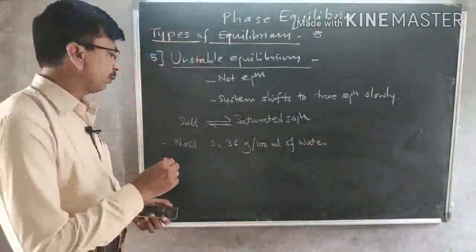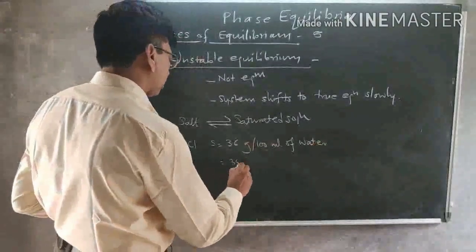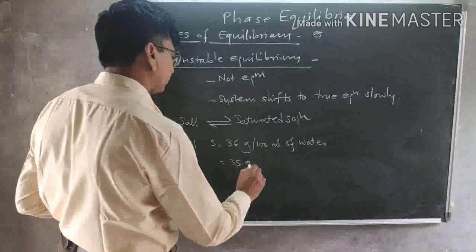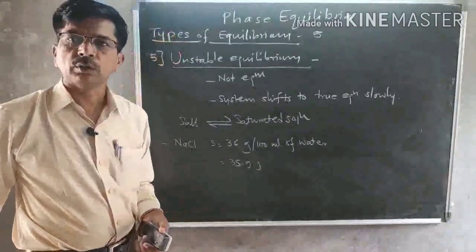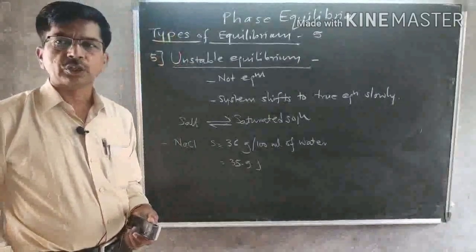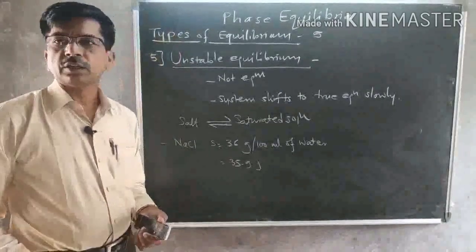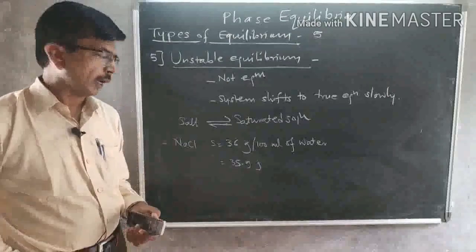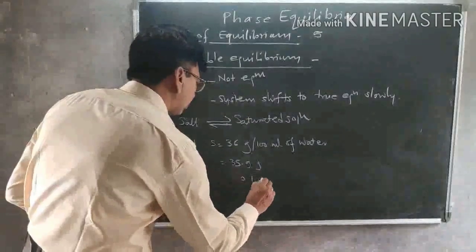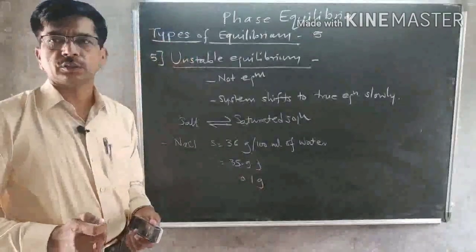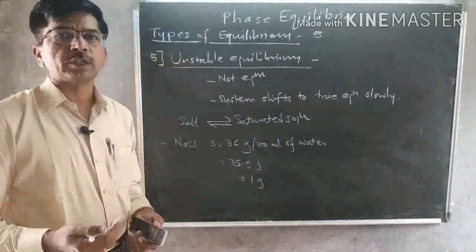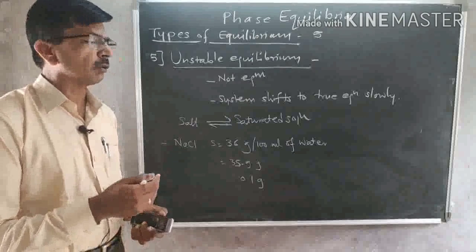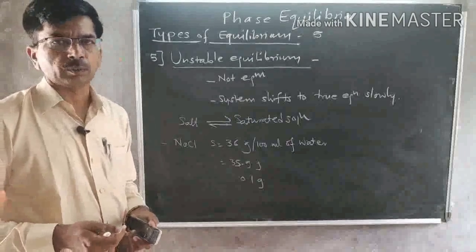If you add 35.9 gram of NaCl in 100 ml of water at 20 degrees Celsius, it dissolves quickly. If you further add 0.1 gram of the salt, it requires more time to reach equilibrium. Such equilibrium we call unstable equilibrium.